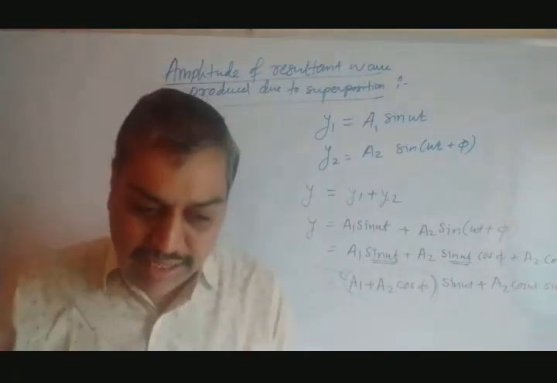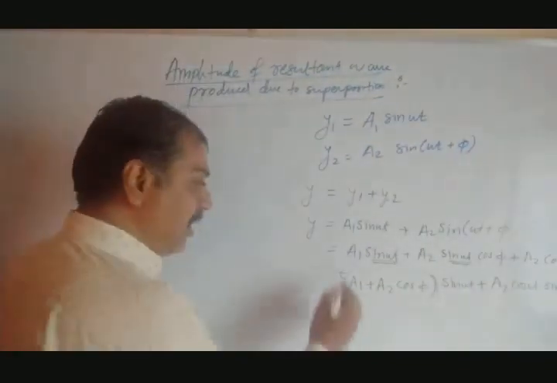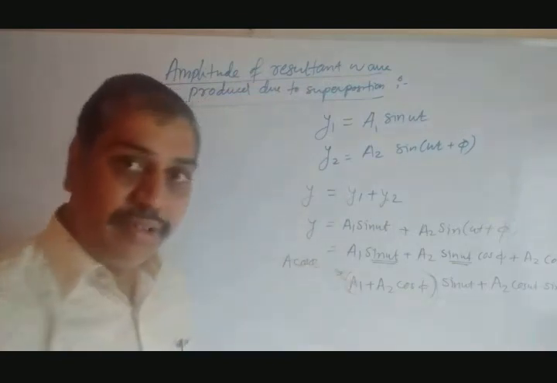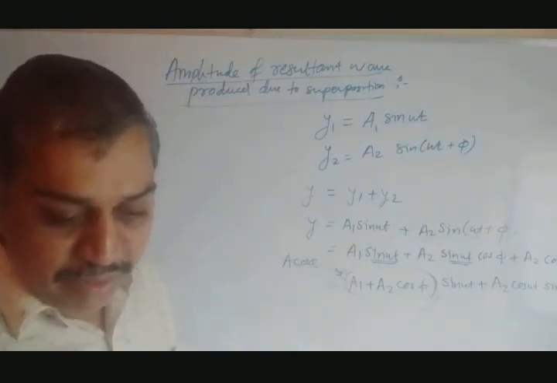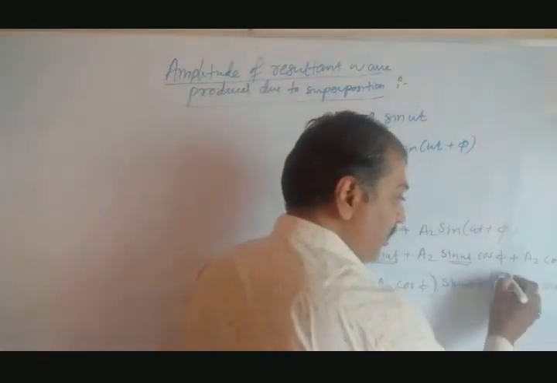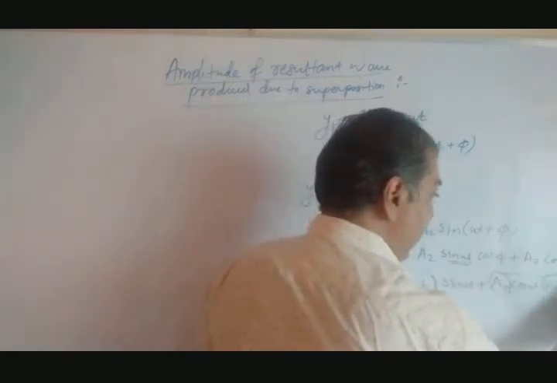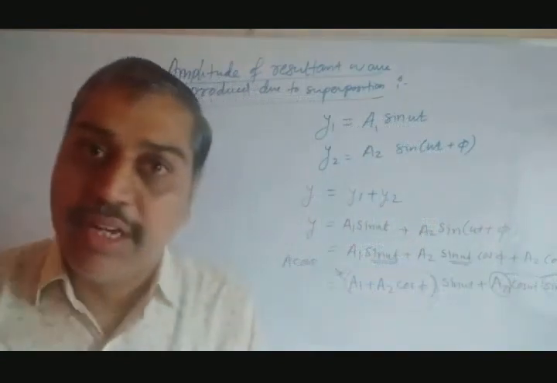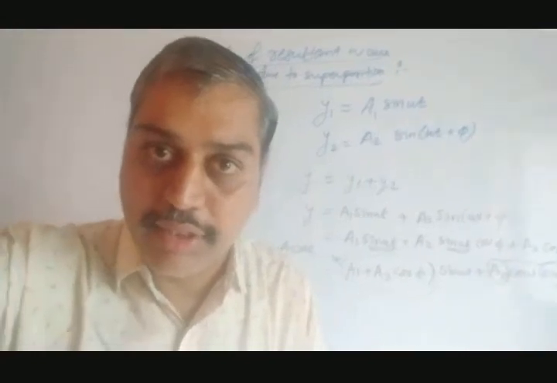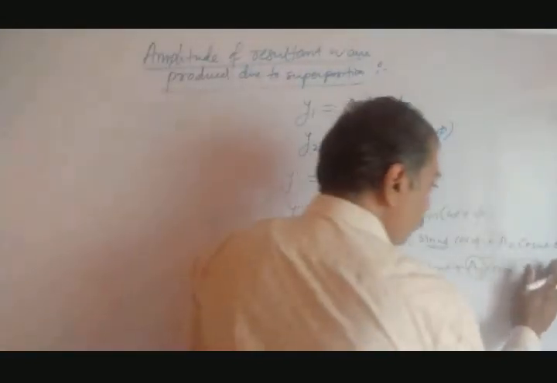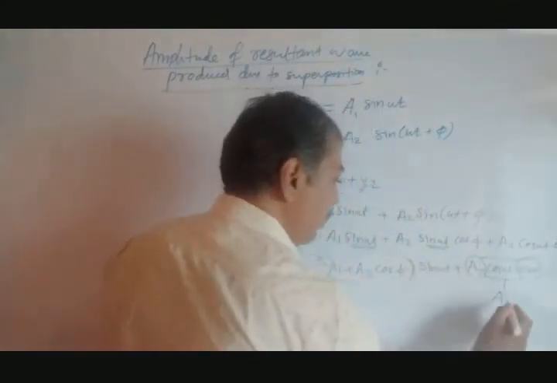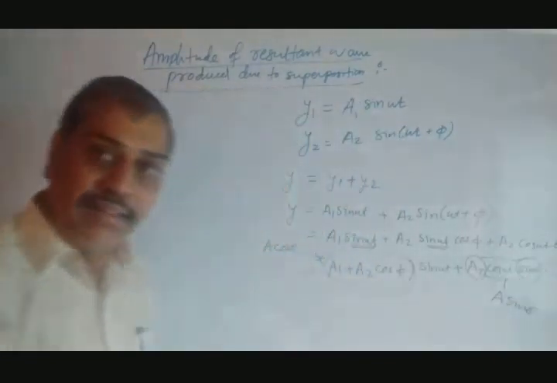Suppose, for the sake of understanding, you put this term, a1 plus a2 cos phi, as a cos theta, and at the same time, this a2 sin phi, put it as a sin theta.